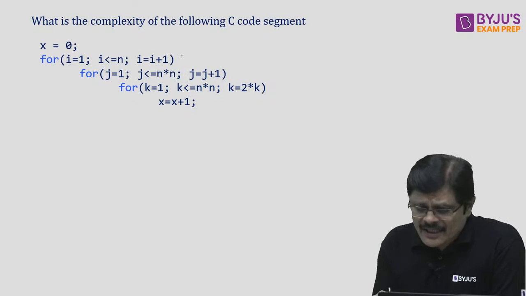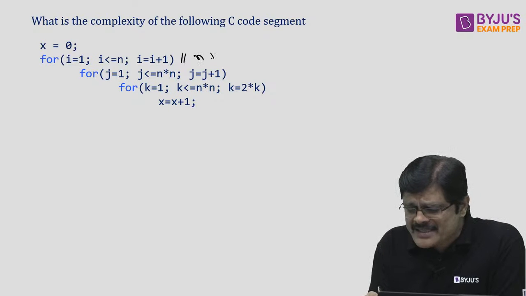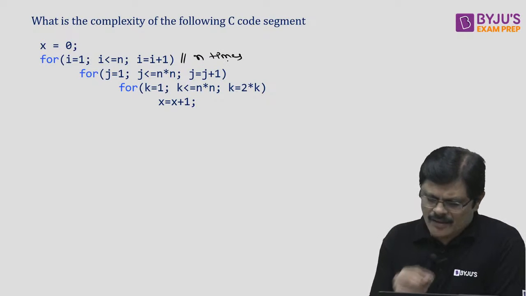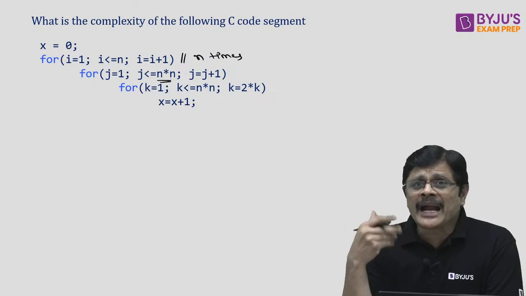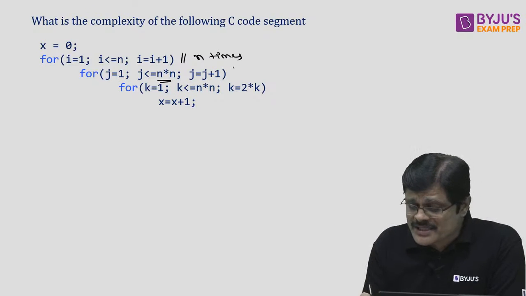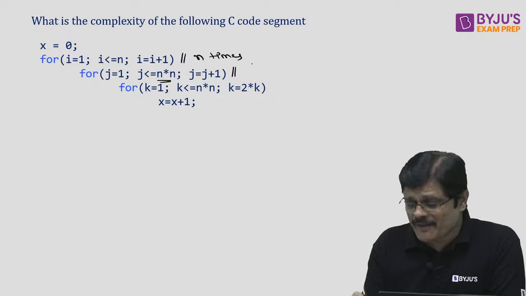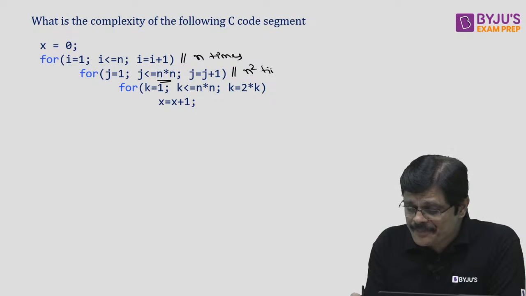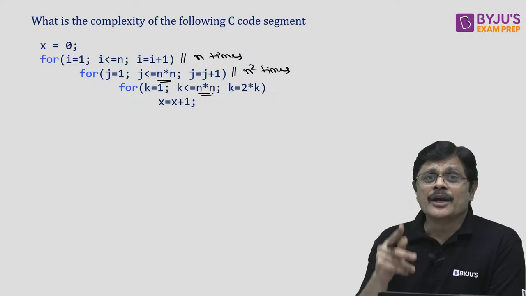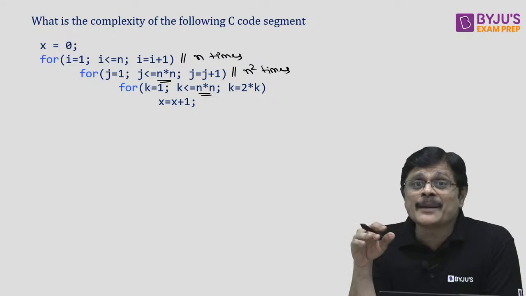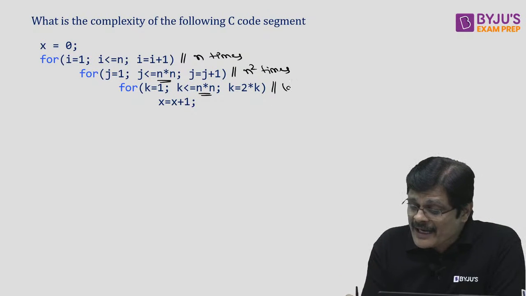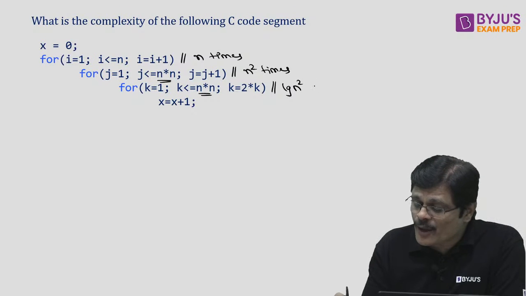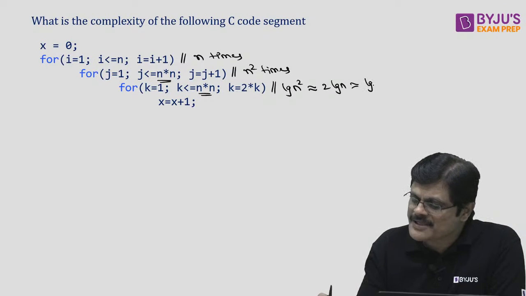Again here, the outermost loop iterates n times. Next loop, here every time you are adding 1 and you are reaching up to n squared. So this inner second loop will iterate n square times. Now this is very interesting. You are reaching up to n square but in the multiples of 2. So how many times does it iterate? It iterates log n square. Log n square is what, sir? 2 log n. That means log n times.